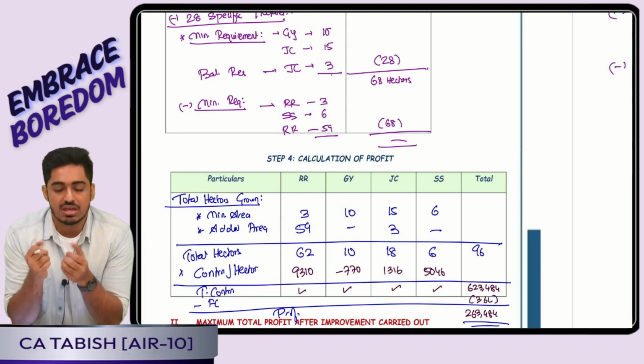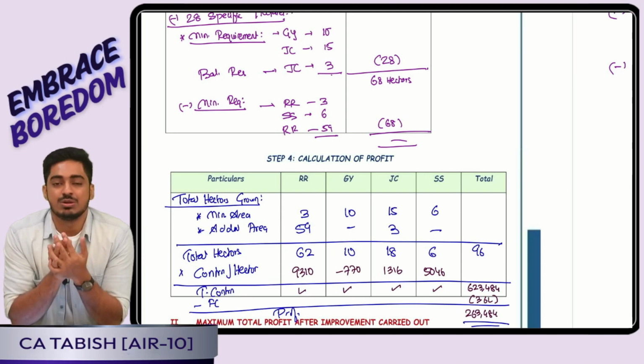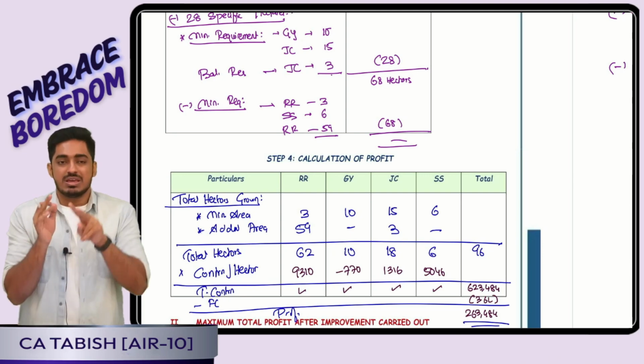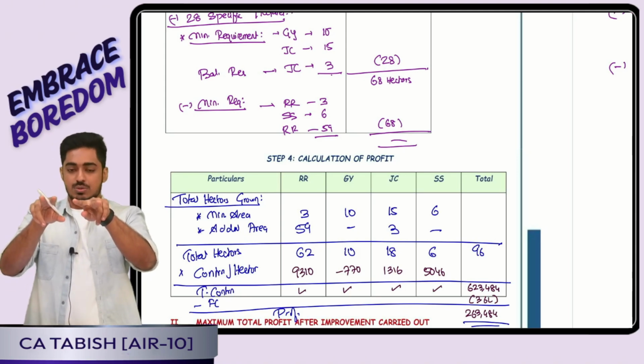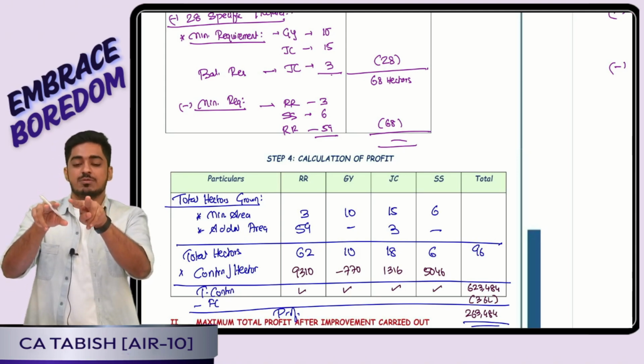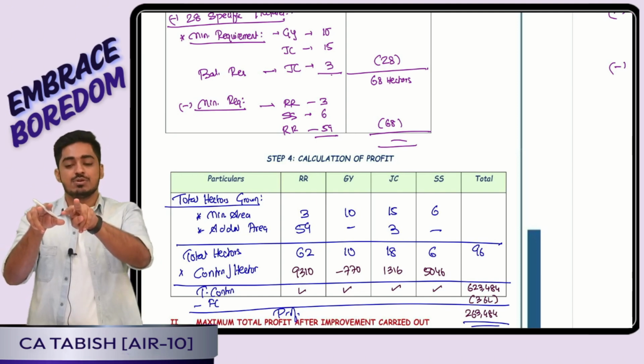Question number 3. The only tweak that was there was, the question told me right now I am producing M, N, O and P. How many acres did the question tell? The question told the area available for M and N. Either I can produce M or N.